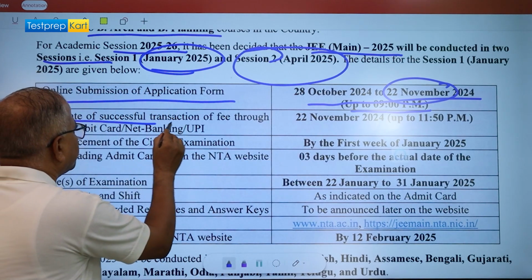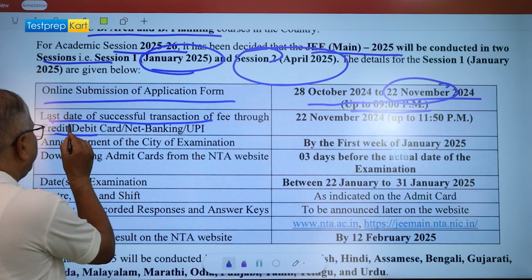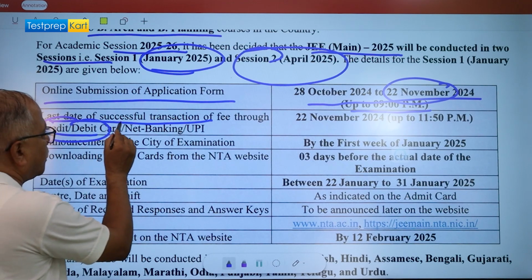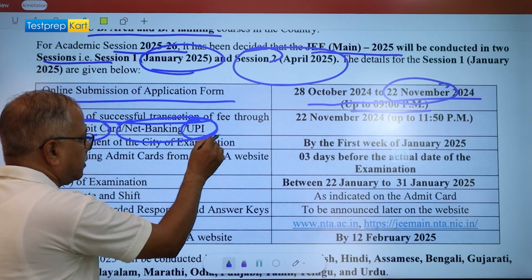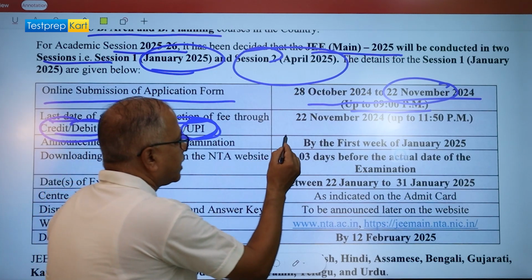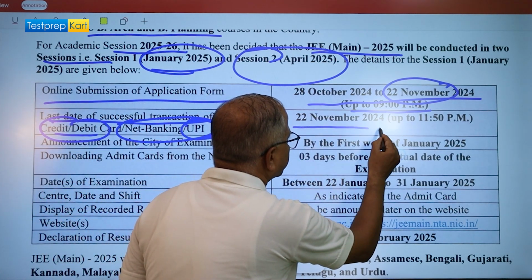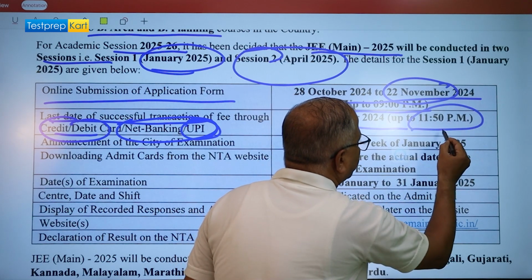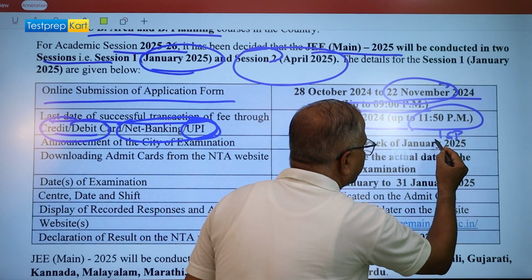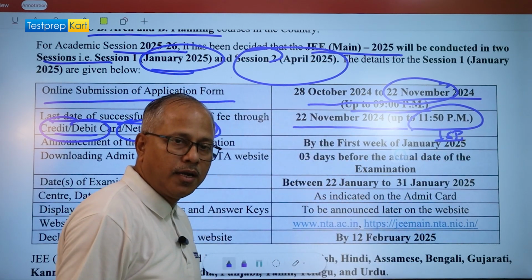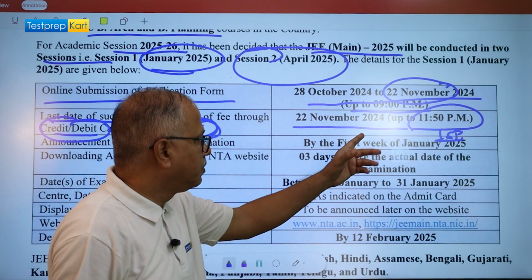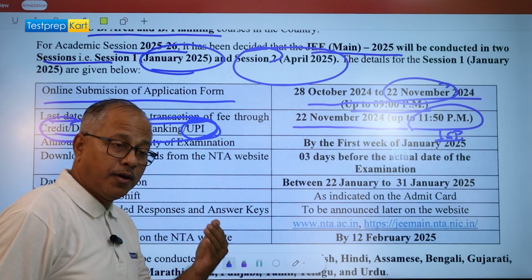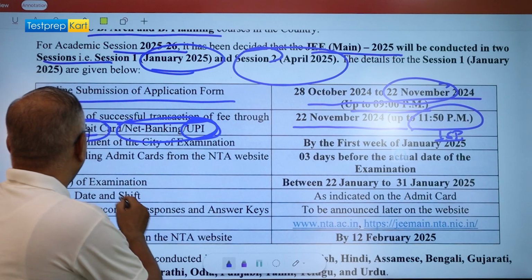Now, the last date of successful transaction of fee through credit card, debit card, net banking or UPI. Okay, these are the three modes. This has to be done latest by 22nd of November 2024 up to 11:50 p.m. IST, Indian Standard Time. So please calculate if you are in a different time zone. This is going to be very important. If you are unable to submit, then it's your problem, right?